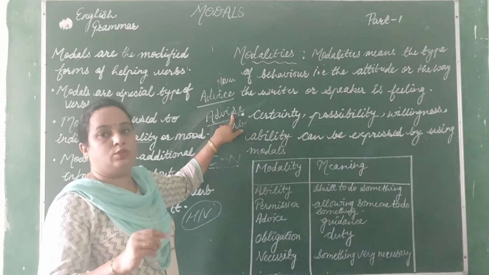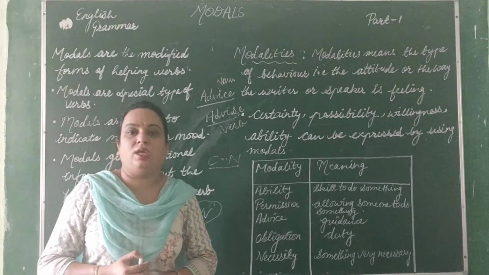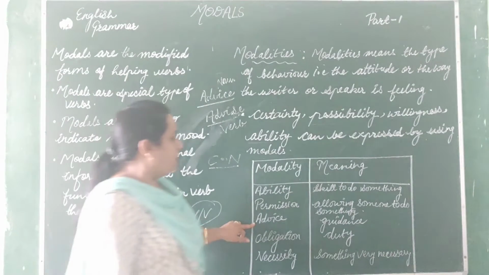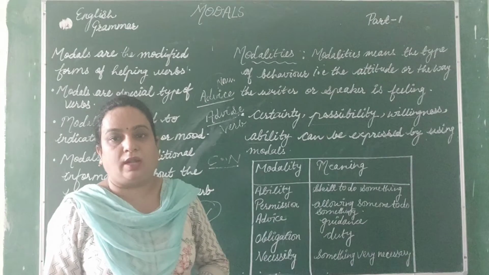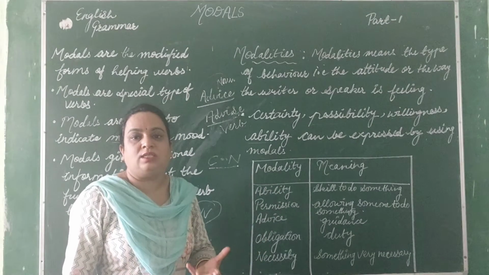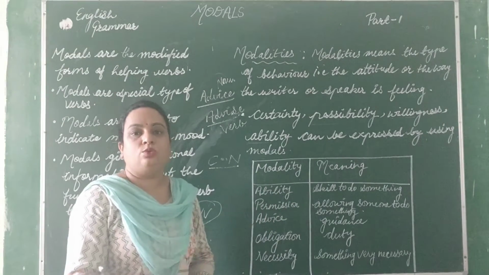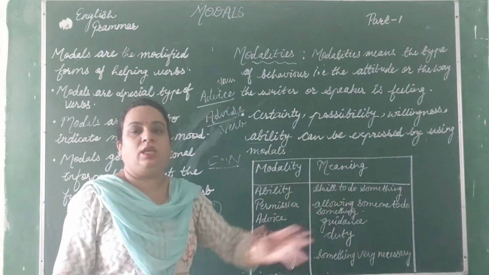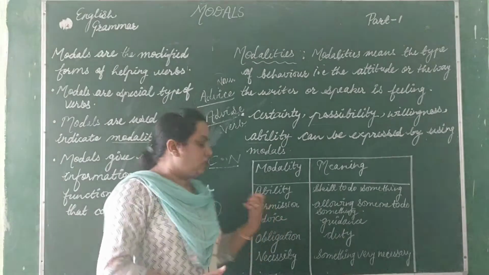So if you want to write down advised, what would be the spelling? A-D-V-I-S-E-D. Please take care here. So let's talk about advise here. Advise means what? When we want to give guidance to someone, right? So that is also one modality. Obligation, that means what? Necessity. Like you have to do this work, that is your duty. Duty to do something, that is obligation. And necessity, when something is very necessary, जब बहुत ज़्यादा ज़रूरत है कुछ करने की, so that is necessity.